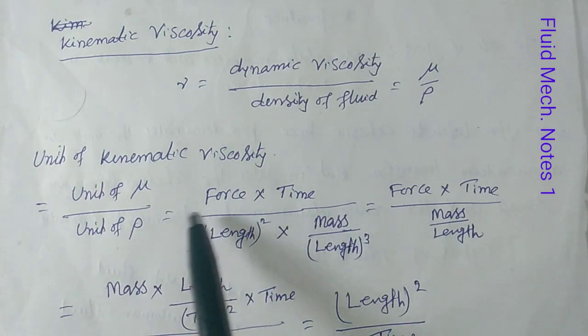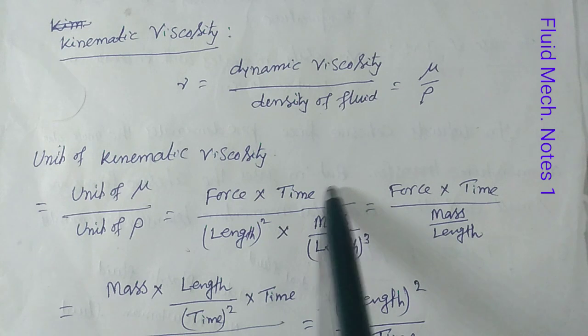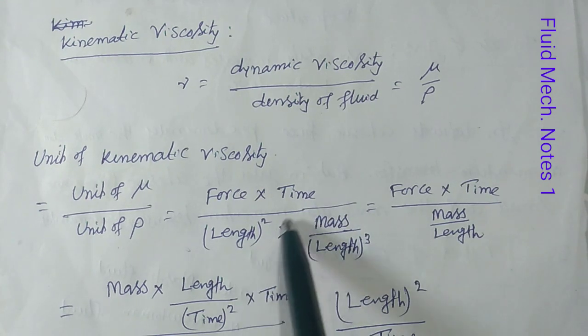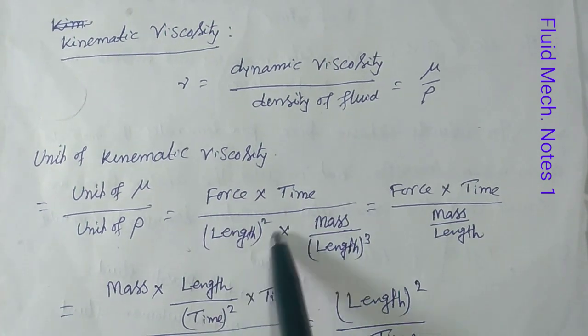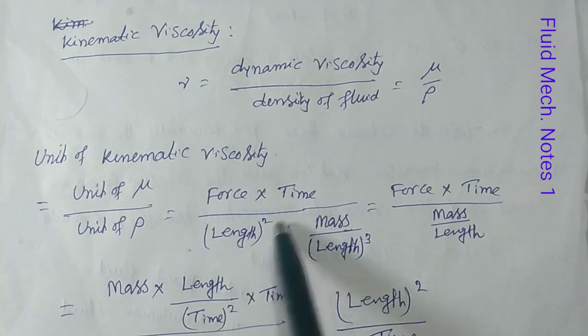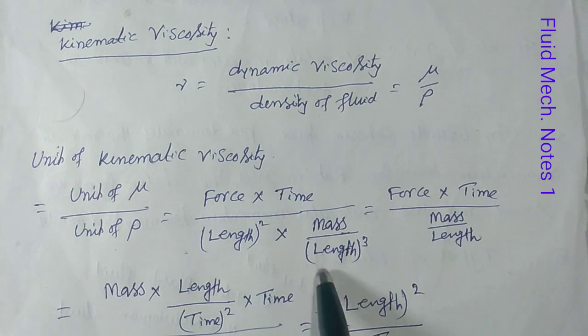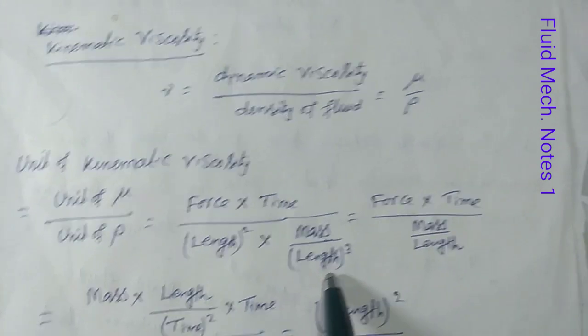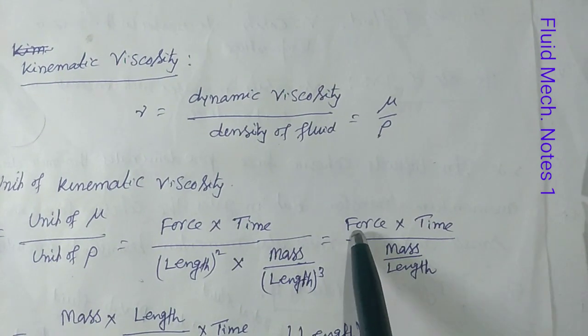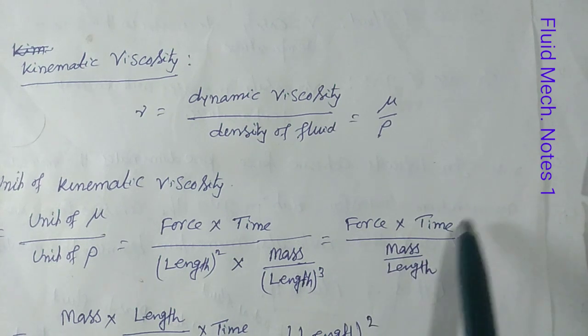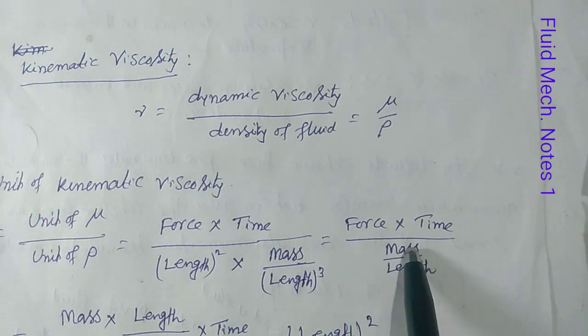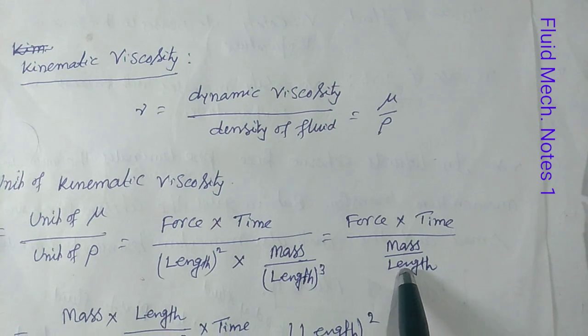We know that force into time per length square is the unit of mu, that means dynamic viscosity, and unit of rho is mass per length cube. So we get the expression force into time by mass per length.